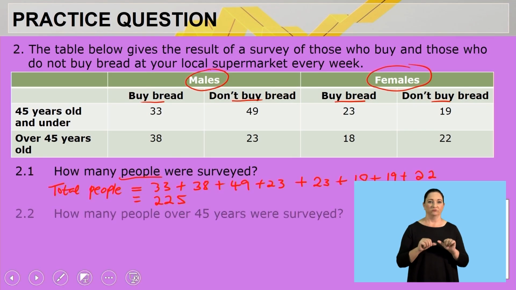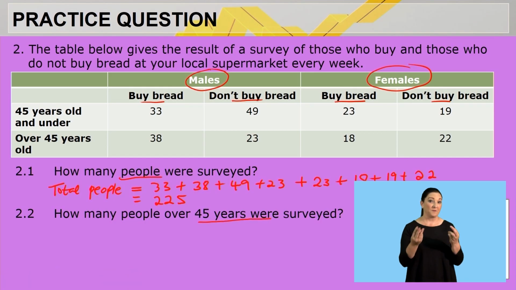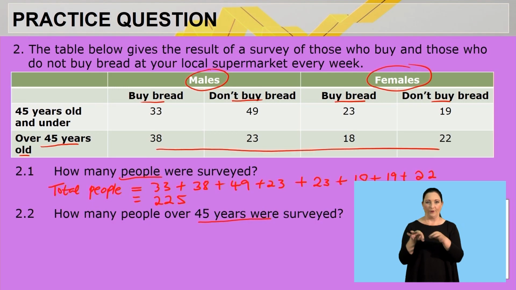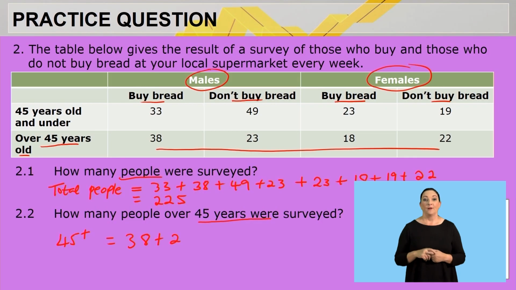Right, let's now move on to our next question. How many people over 45 years were surveyed? So meaning, over 45 years old, right? So therefore, I'm going to work with these values only. Okay, so can I just indicate it here? 45 plus, meaning older than 45. So that will be 38 plus 23 plus 18 plus 22.